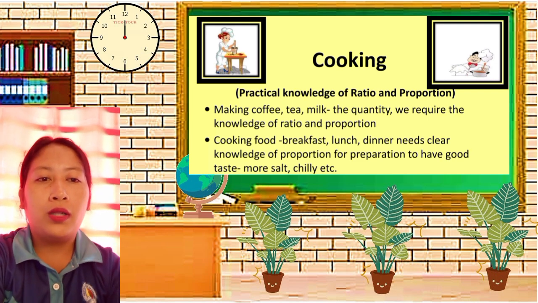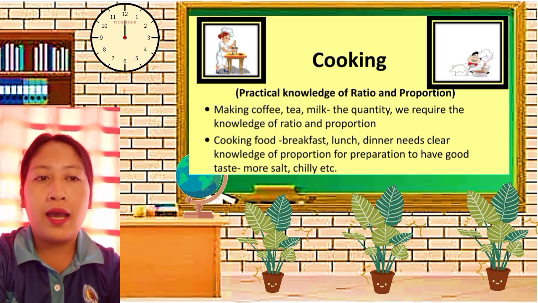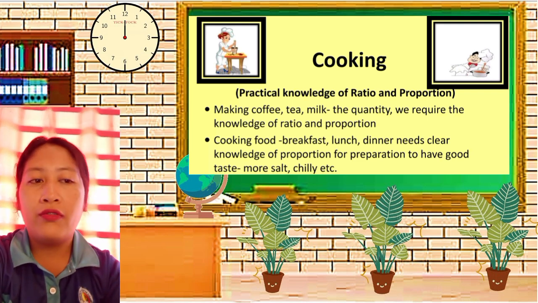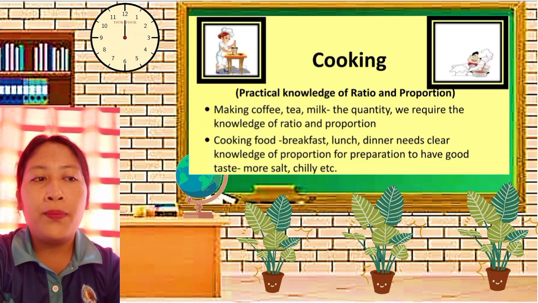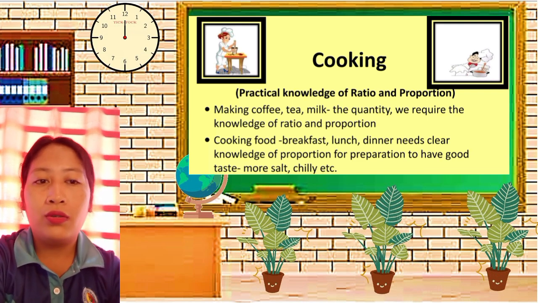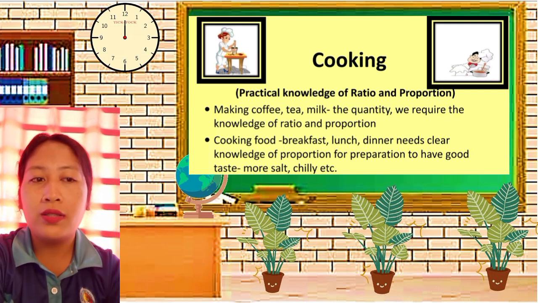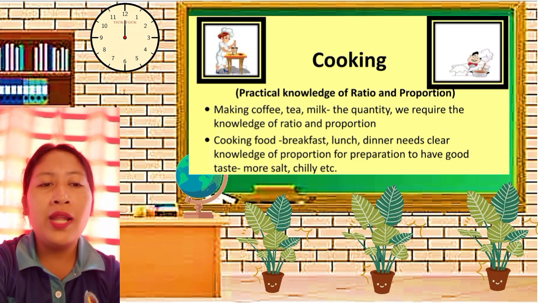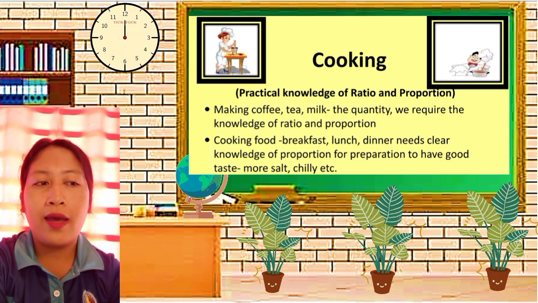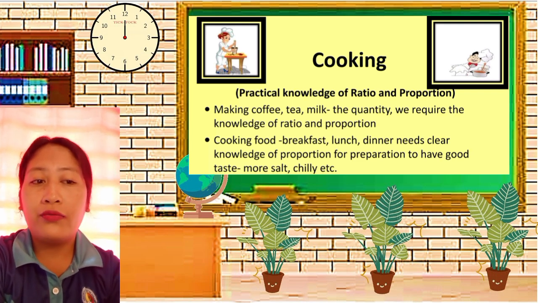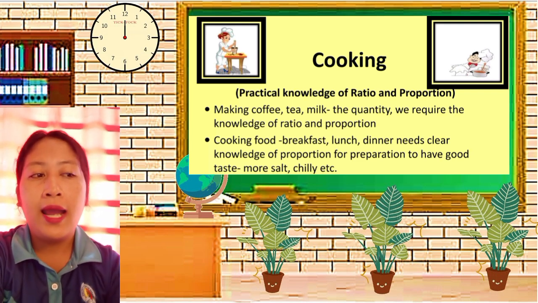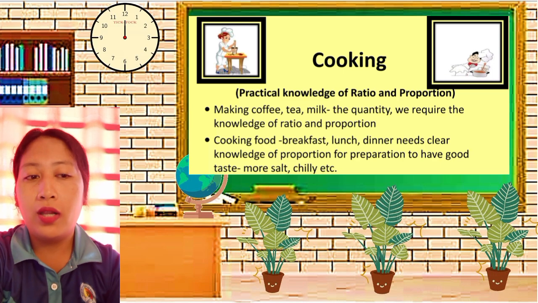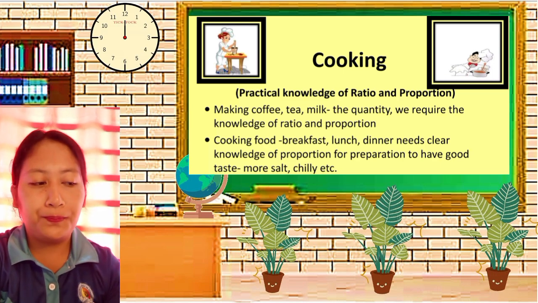Another example, cooking food such as breakfast, lunch, dinner, we really need a clear knowledge of proportion for the preparation to have a good taste, with the right amount of salt, chili, and so on. While cooking a recipe, we also need to check the amount of ingredients and the correct measure, or our recipe will result in a blunder.